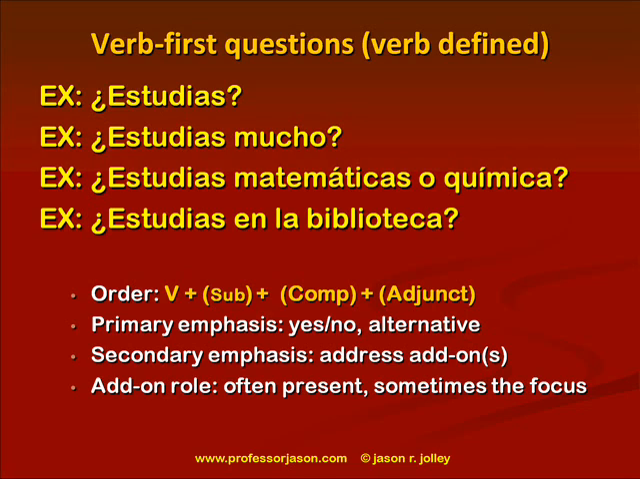So the order of these, if you look, is either verb. The subject would come after the verb, so I could say, ¿Estudias tú mucho? And then some type of complement or adjunct, right? ¿Estudias tú matemáticas o química los jueves? Right? I could use that structure. So verb, verb subject, verb complement, and adjunct. That's the structure. Important thing is verb first.